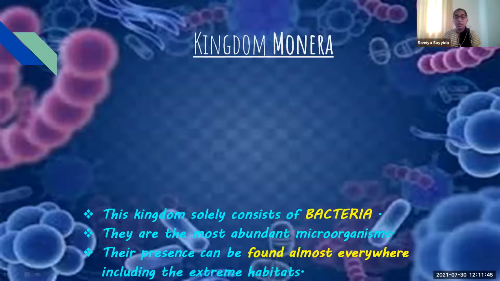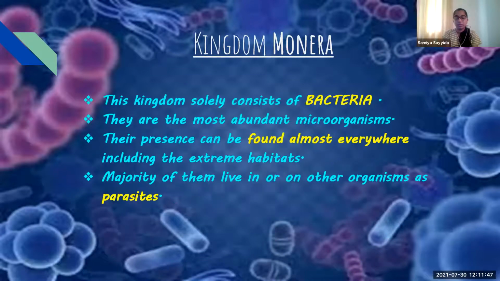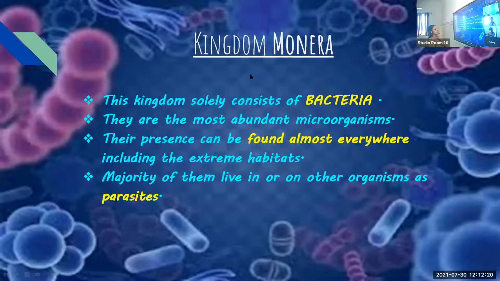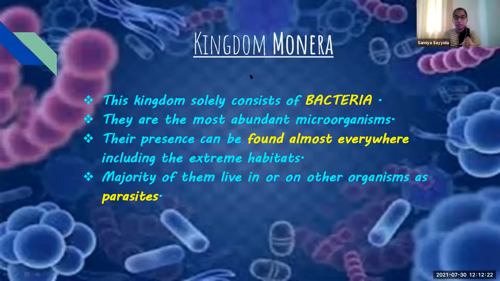This kingdom consists mainly of bacteria, and they are the most abundant microorganisms compared to the other microorganisms. Their presence can be found everywhere, including all the extreme and harsh habitats, from icebergs to volcanic lava. Many of them are parasites. Majority of them are parasites.